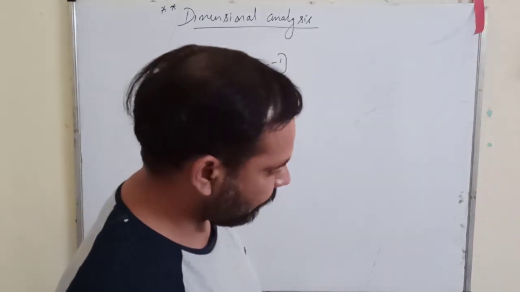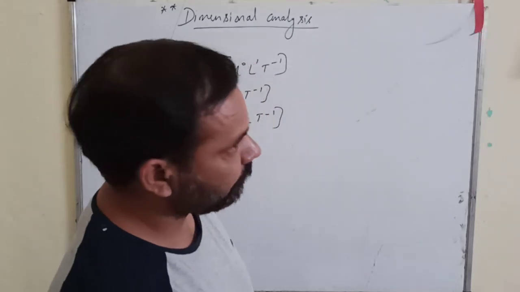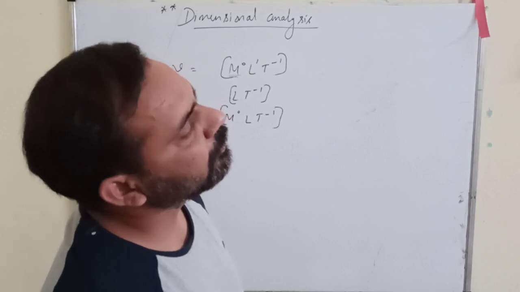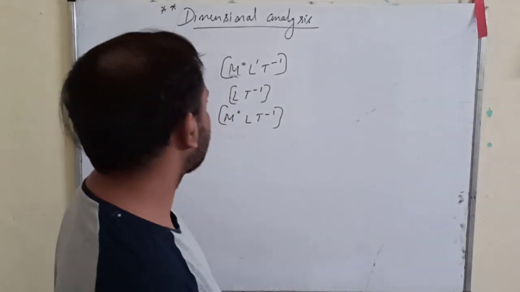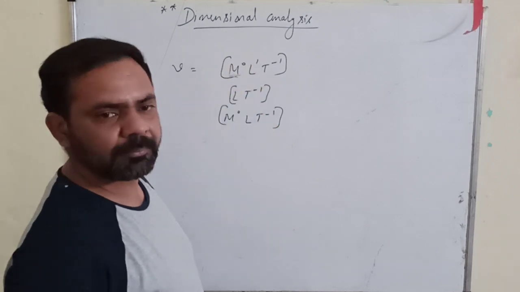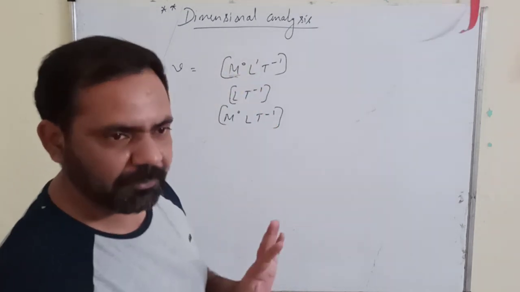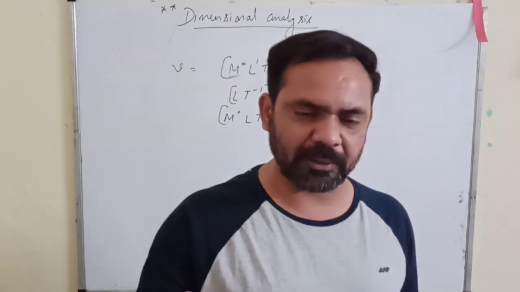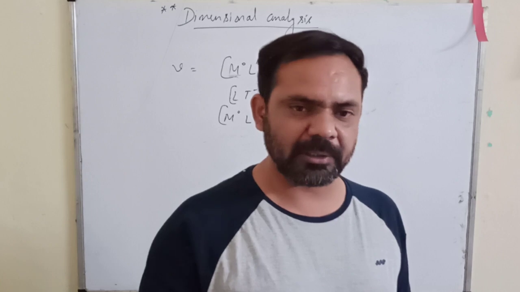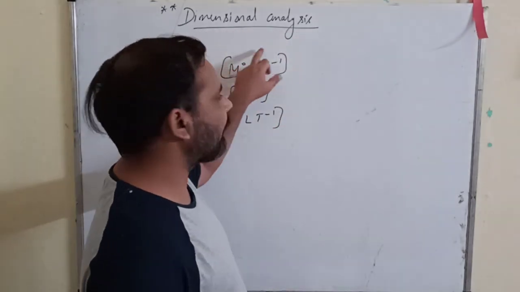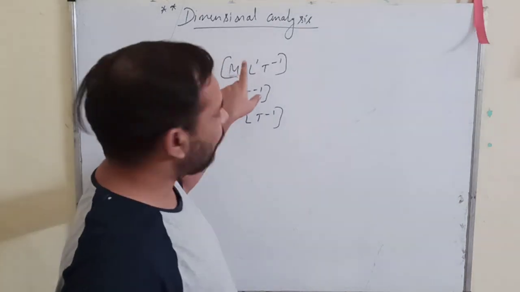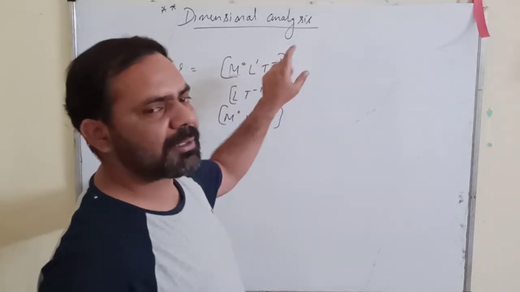And sir, if we are asked to write the dimensions of the dimensional equation, then we will write 0, 1, minus 1. You will have to mention all the three, 0, 1 and minus 1. If you are asked to write the dimensions, then you will not simply say 0, 1 and minus 1. You will say the dimension of mass is 0, of length is 1, and of time is minus 1.